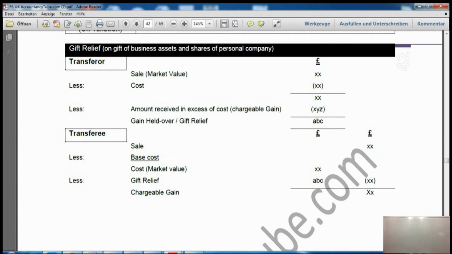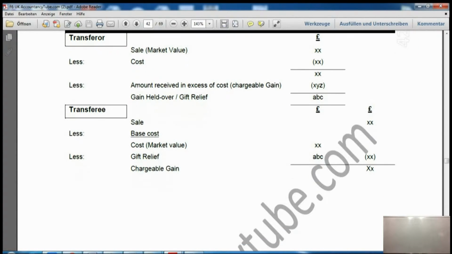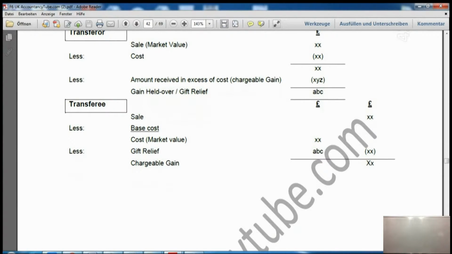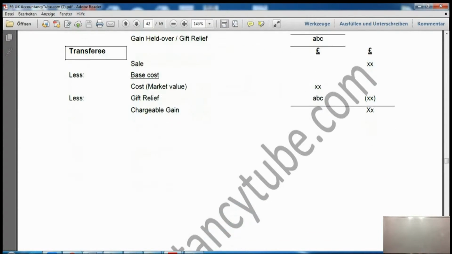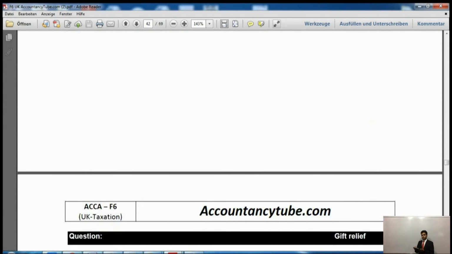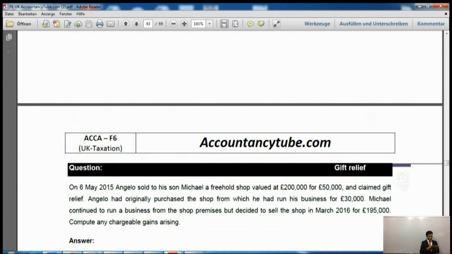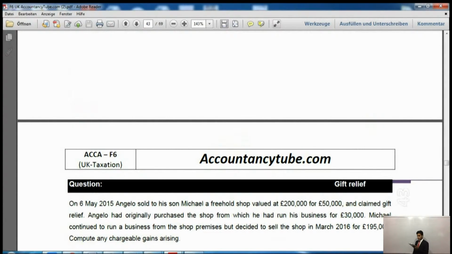If you just move to the next screen, this is a question on the next screen. As you can see, it is a question on gift relief. Now if you could just pause the video and try to solve this question. All right, now I assume that you have done it. If we look at the question, it says on 6th May 2015, Angelo sold to his son Michael a freehold shop valued at £200,000 for £50,000. So although its value was £200,000, he has sold it for £50,000, which is very much less than market value. And he has claimed gift relief as well.